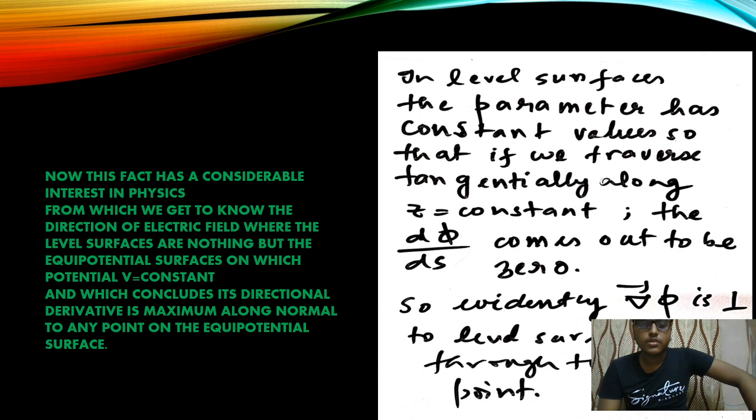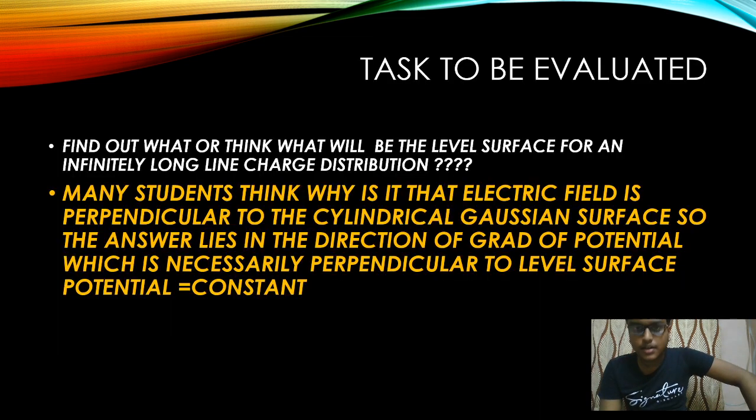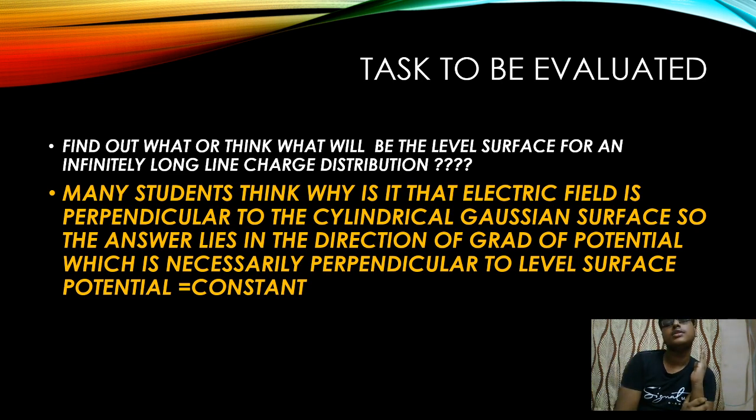Now the question comes. I have written it in the next slide, that some students think, why is it that the electric field is perpendicular to the cylindrical Gaussian surface, if we take an infinitely long charge distribution? First of all, why do we take the Gaussian surface to be cylindrical?